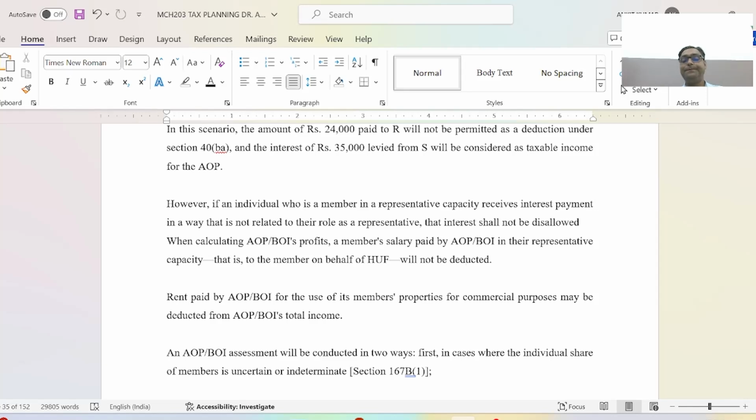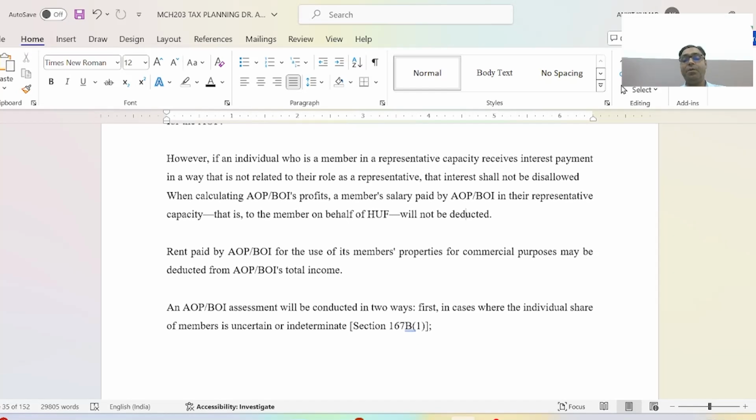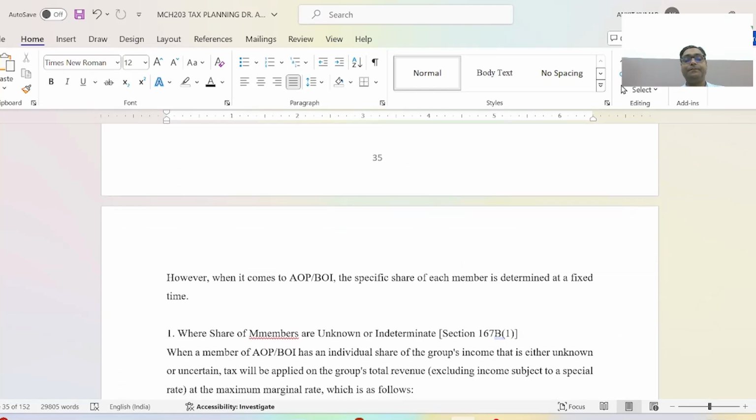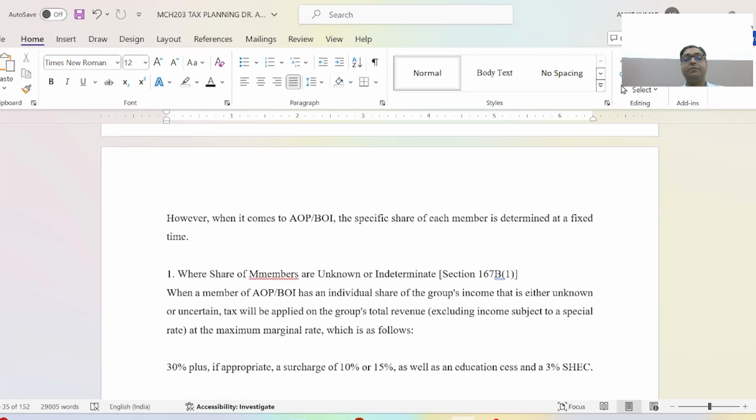First is individual share of members uncertain or indeterminate under section 167B clause 1. When it comes to AOP and BOI, the specific share of each member is determined at a fixed time.